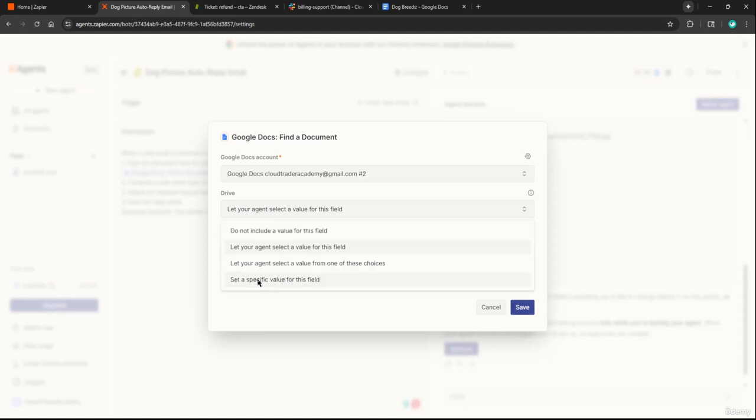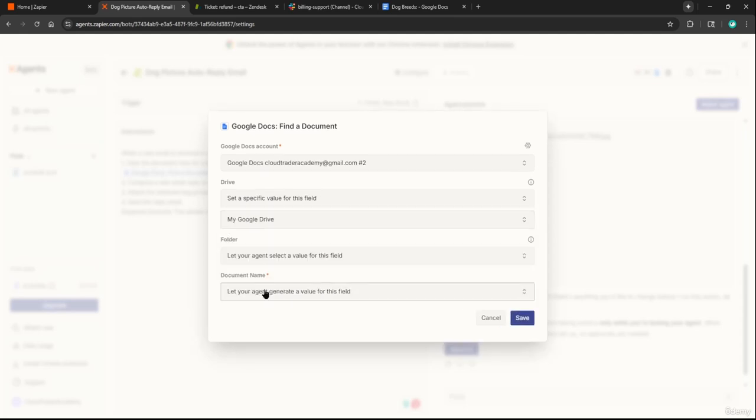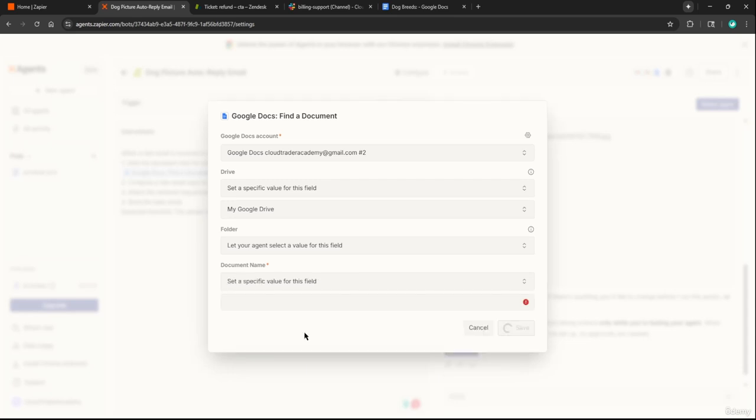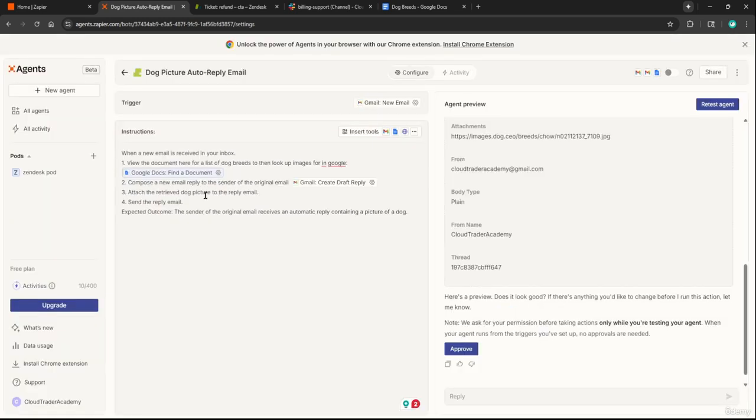I'm going to say set a specific value, my Google Drive, and then my document name. I'm going to also say set a specific value. If I wanted to have multiple documents, I could say let the agent find it on its own, but I'm going to say what the actual file name is. Okay, so I'm going to type in dog breeds and click save. All right, so now we have the instructions to view the document.